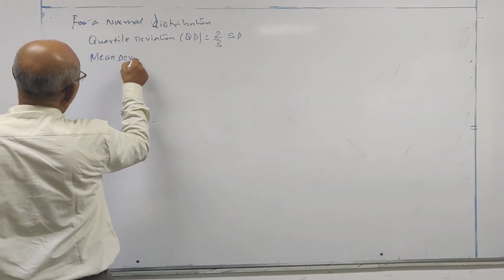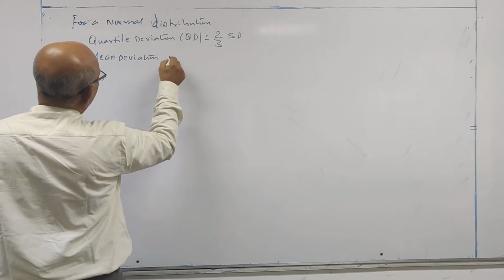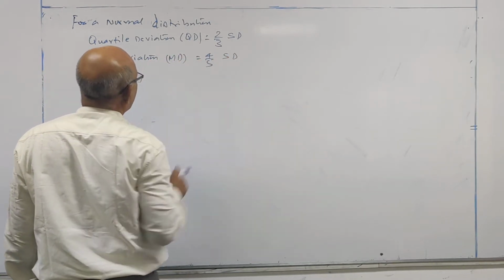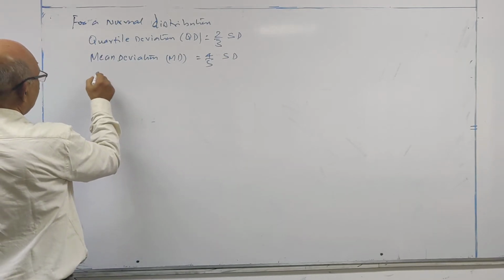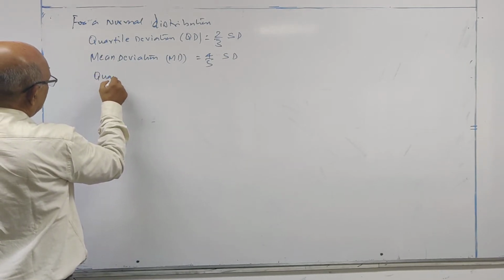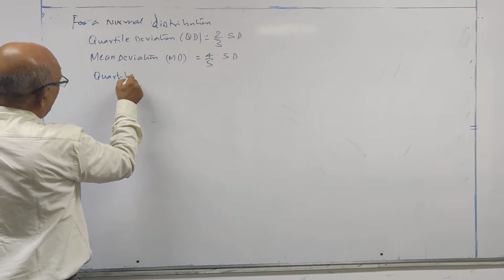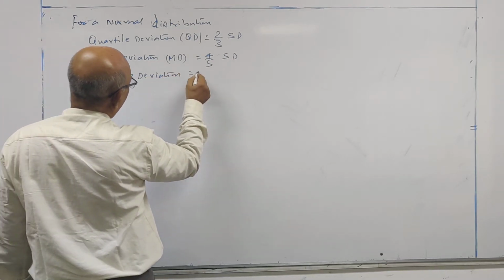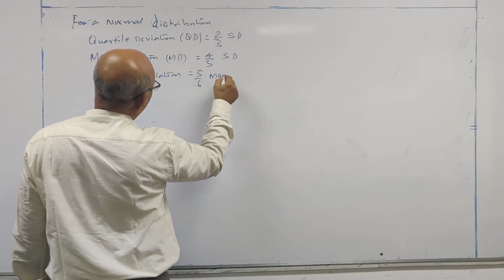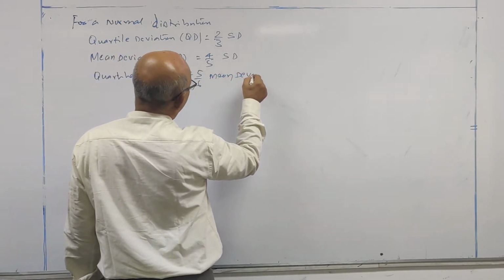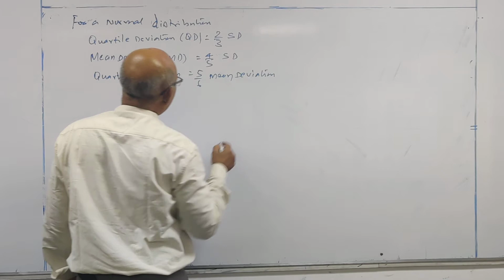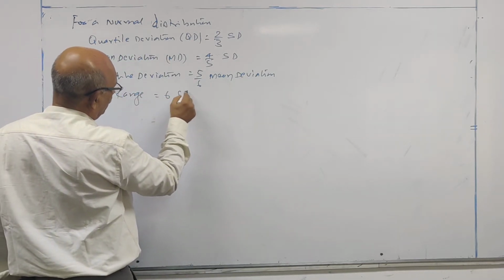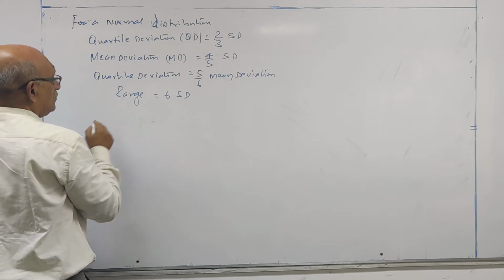Mean deviation MD is equal to 4 by 5 of standard deviation. Quartile deviation is equal to 5 by 6 of mean deviation. Range is equal to 6 into standard deviation.